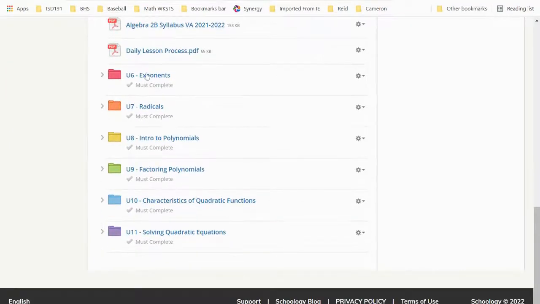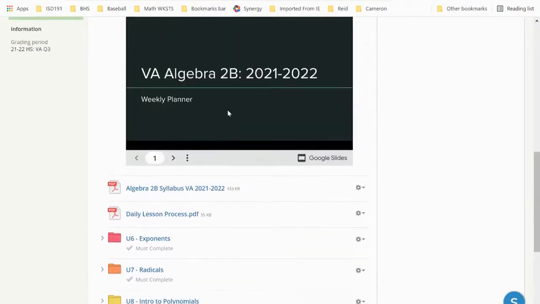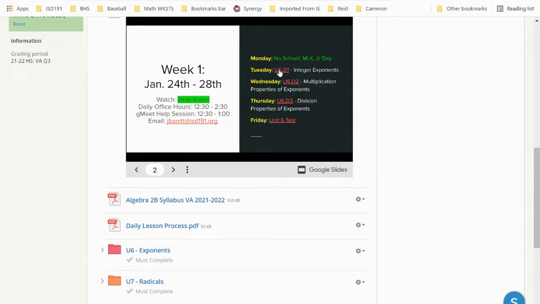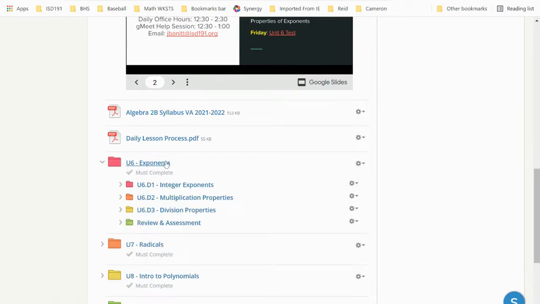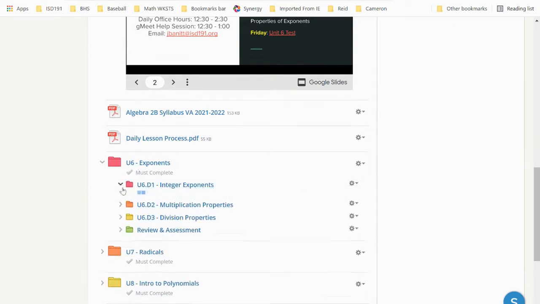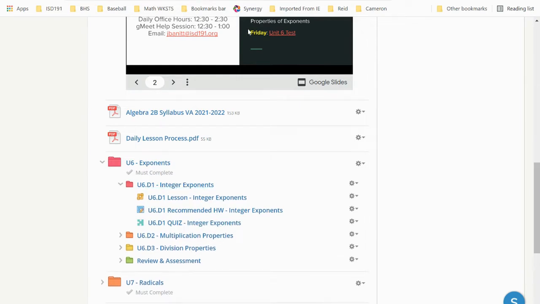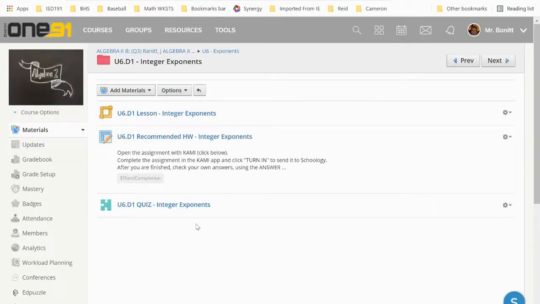So let's look at our folders here. If I were to click on the link for Unit 6, Day 1, that's going to take me to the exact same location in my Unit 6 folder on exponents, which is marked as Day 1, integer exponents. So clicking the link in the weekly planner will get me to the same place as it will here.